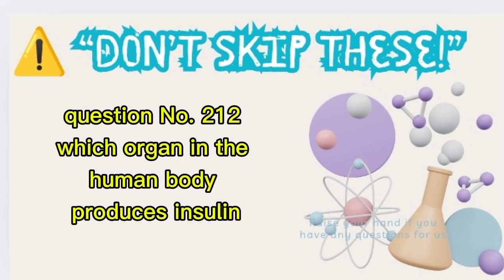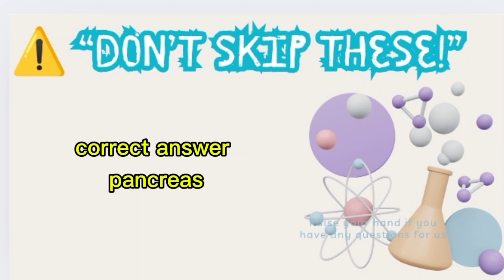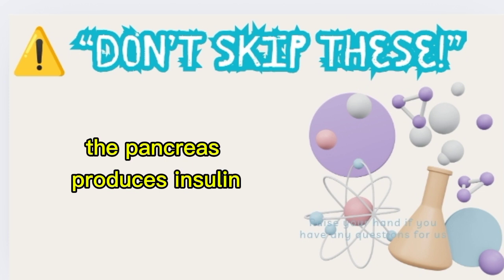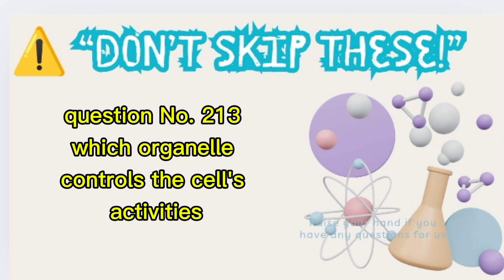Question number 212. Which organ in the human body produces insulin? A. Liver, B. Pancreas, C. Kidney. Correct answer pancreas. The pancreas produces insulin, a hormone that regulates blood sugar levels. Question number 213.